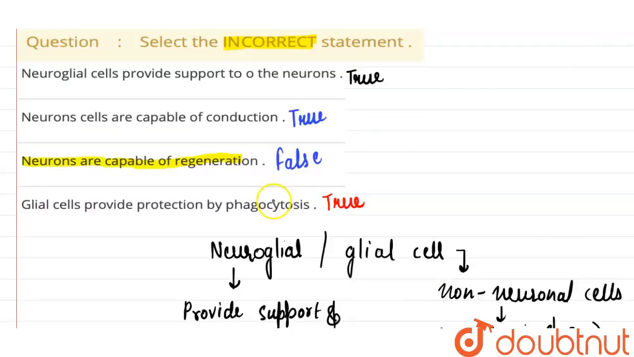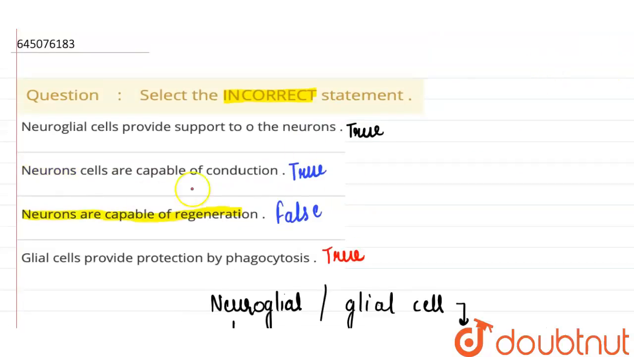Here we have to discuss the incorrect statement, which is the third answer here. The correct answer will be neurons are capable of regeneration.